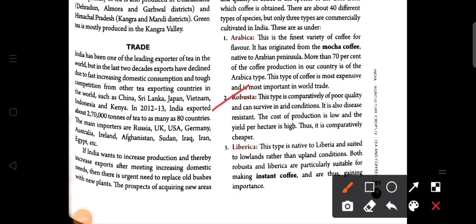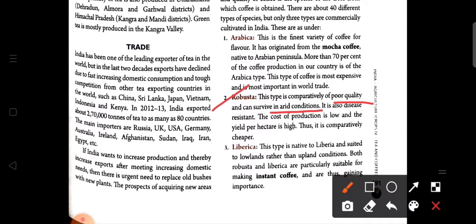This type of coffee is of comparatively poor quality and can survive in arid conditions. So what does arid condition mean? The condition where the availability of water is less. So that means the lack of availability of water. So in this type of condition the Robusta plant can grow.